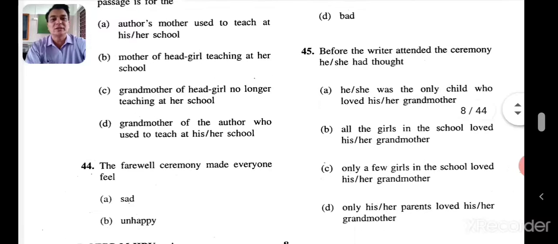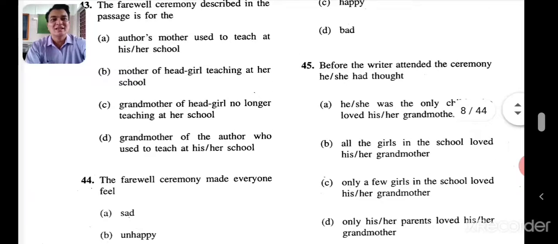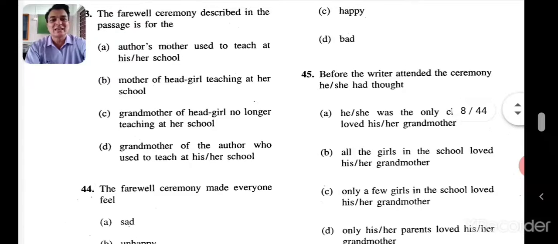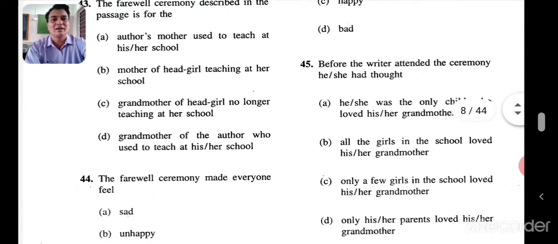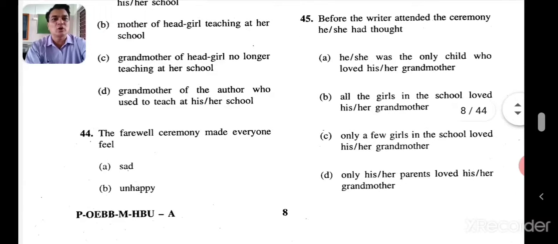The farewell ceremony made everyone feel. So feel what? Sad, unhappy, happy, bad, sad. They were all crying. Before the writer attended the ceremony, he or she had thought: was the only child who loved his grandmother.